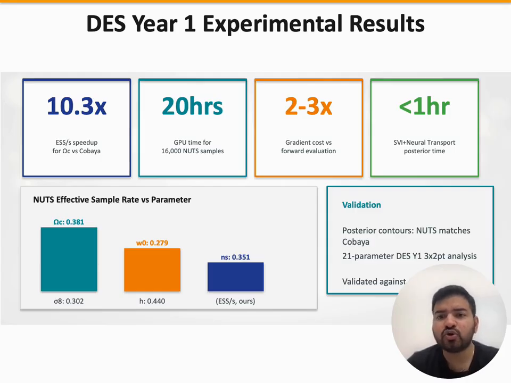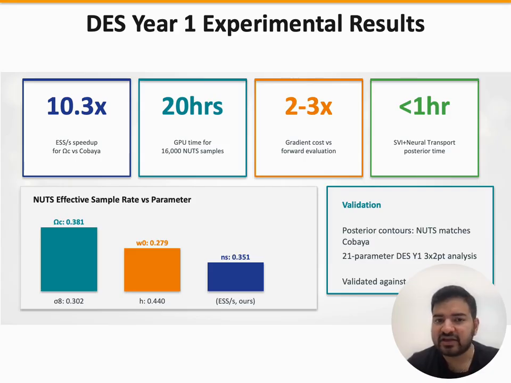Gradient computation costs 2.2 to 3x a single forward evaluation, orders of magnitude cheaper than finite differences in 21 dimensions. And with our SVI plus neural transport approach, we get accurate posteriors in under 1 hour. The bar chart shows ESS per second broken down by parameter. The gradient-based methods outperform Cobaya uniformly, with the largest gains for efficient parameters like H and omega b that have strong gradient information. The validation section on the right is critical.